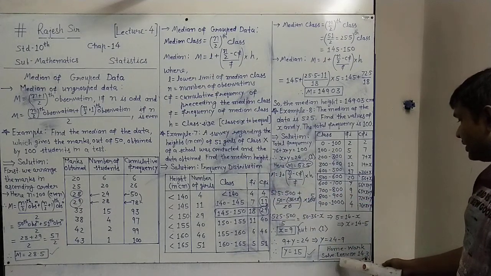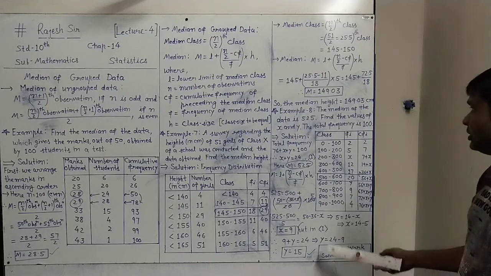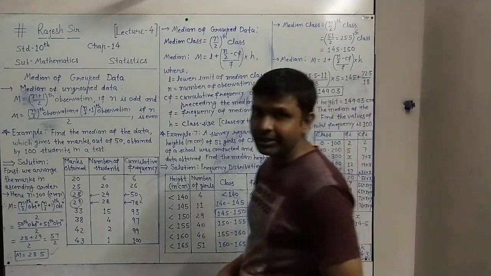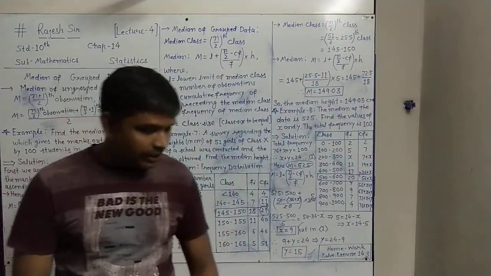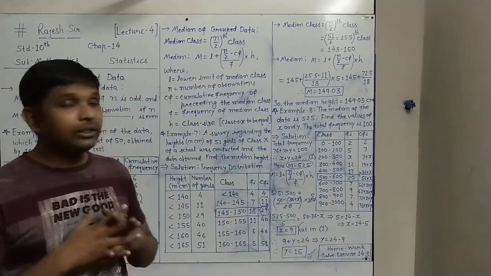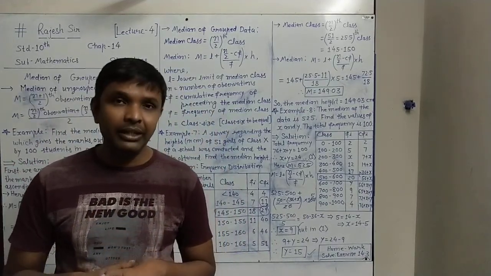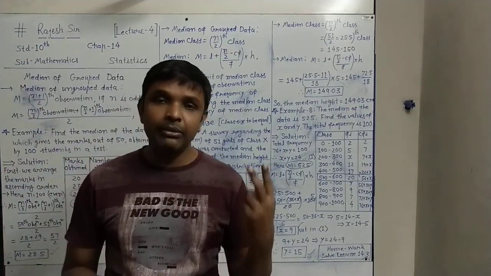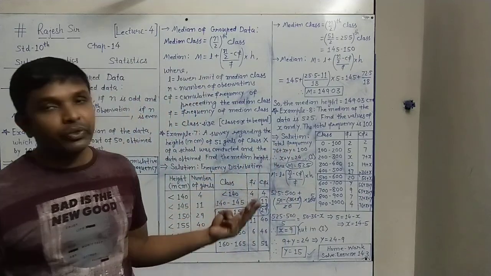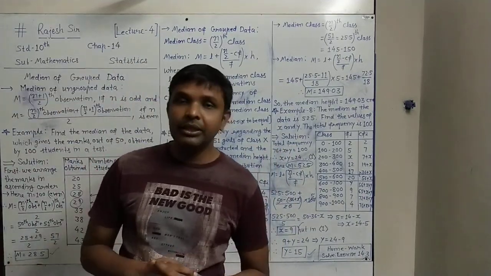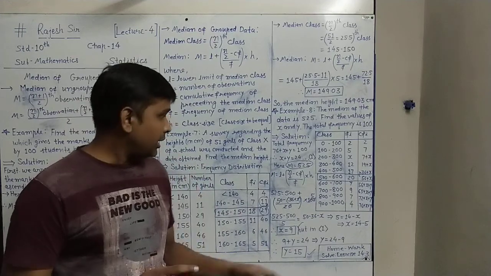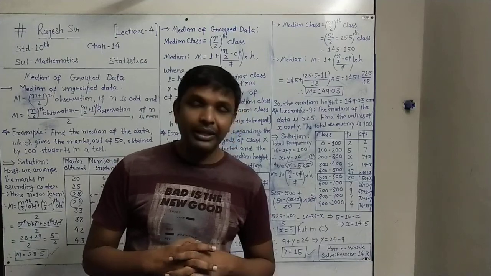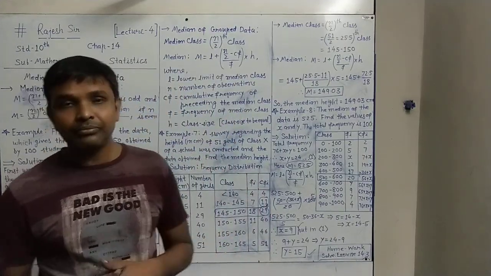Now after this we have exercise 14.3. All the median related questions are there in that. So your homework is to solve and complete exercise 14.3. This way we have seen all three measures of central tendency of data in our course: the first one mean, then mode, then the median. You are advised to complete exercise 14.3 to get more practice on all three types.